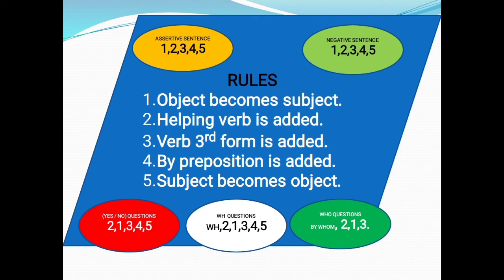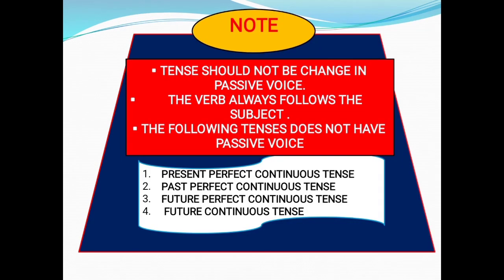For WH word questions, we use the WH word first, and after that 2, 1, 3, 4, 5. For who questions, we use by whom plus 2, 1, 3 in passive voice. Note, tense should not be changed in passive voice. The verb always follows the subject.